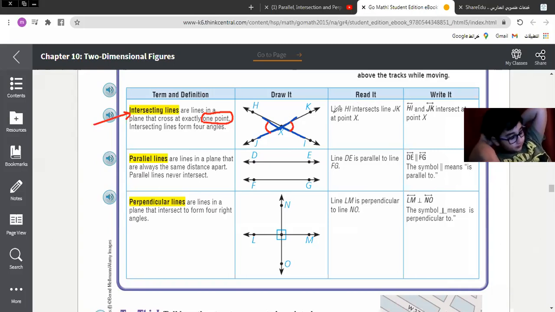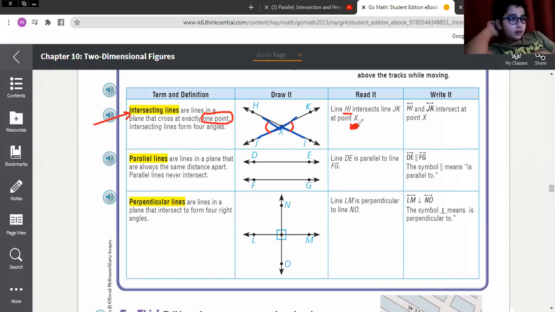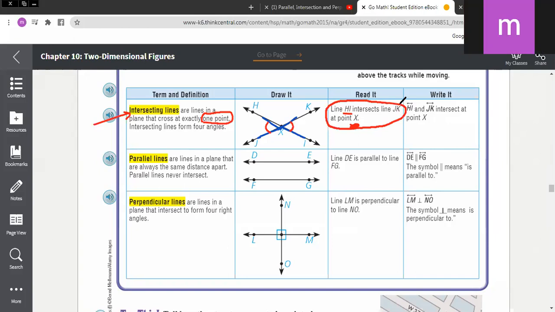So read that. Line HI, you can see line HI, this line, this line.